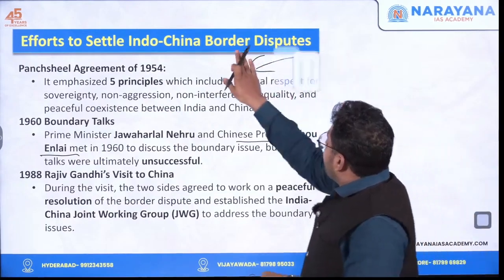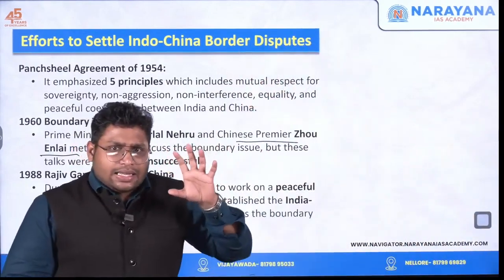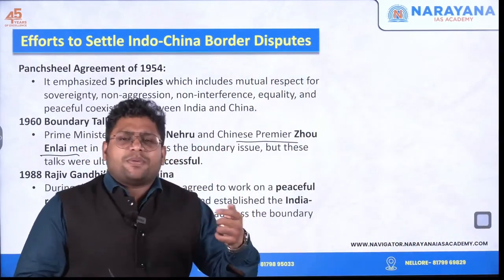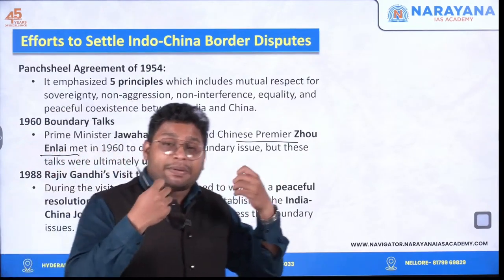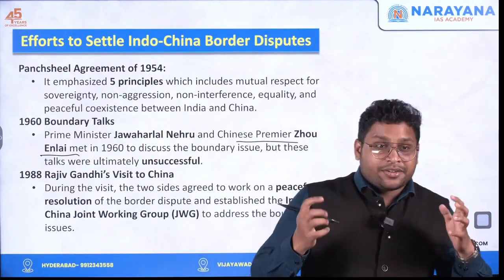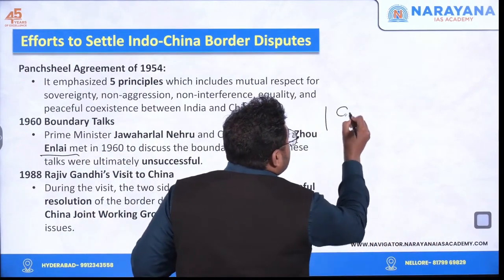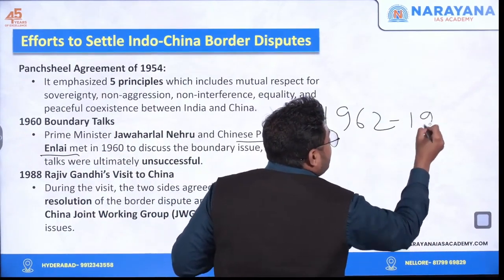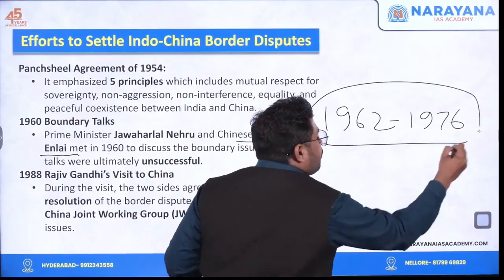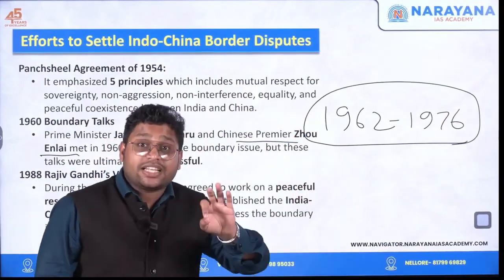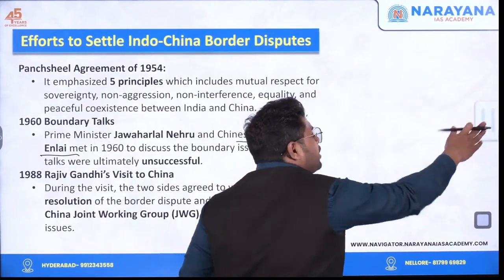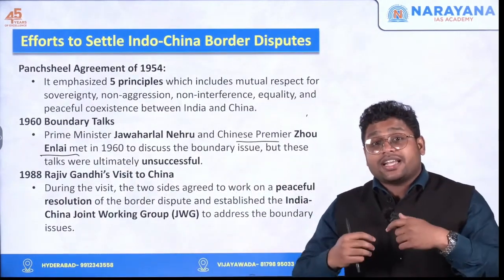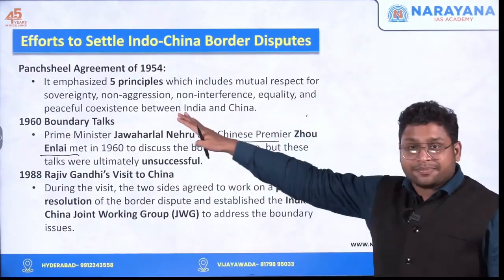Because of this war, the situation became very intense between India and China. Our diplomatic relations also deteriorated badly. So I can say from 1962 till 1976, we did not have any kind of relations with China, especially in diplomatic terms. But by 1976, we re-established our diplomatic relations and wanted our issues to be resolved again.